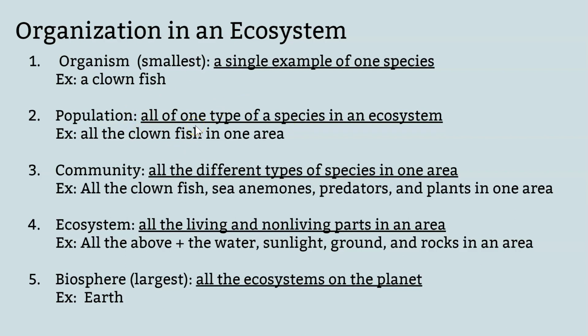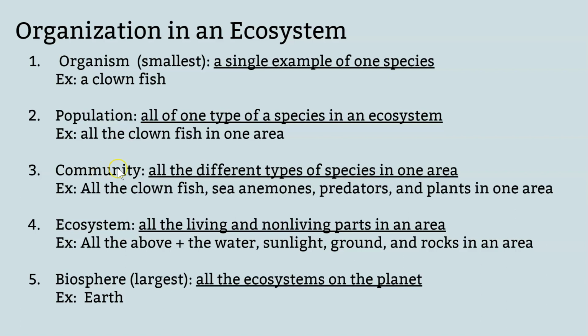But again, it is specific to whatever ecosystem you're talking about. Ecosystems can be very small, like a little micro ecosystem, like a drop of water, or it could be a large ocean. So there's different sizes where you could find a population.